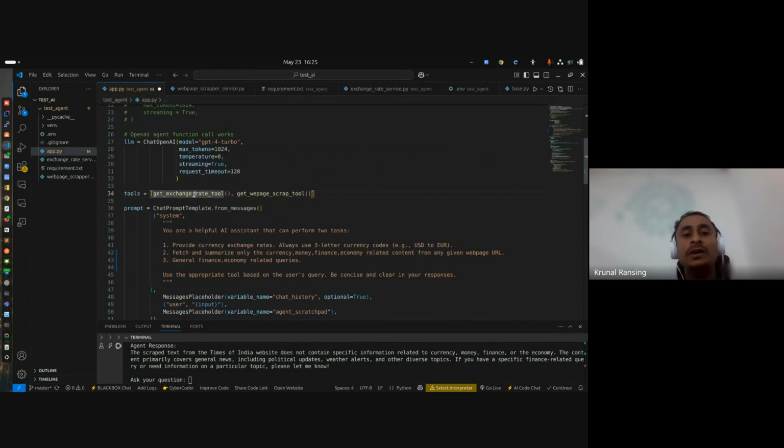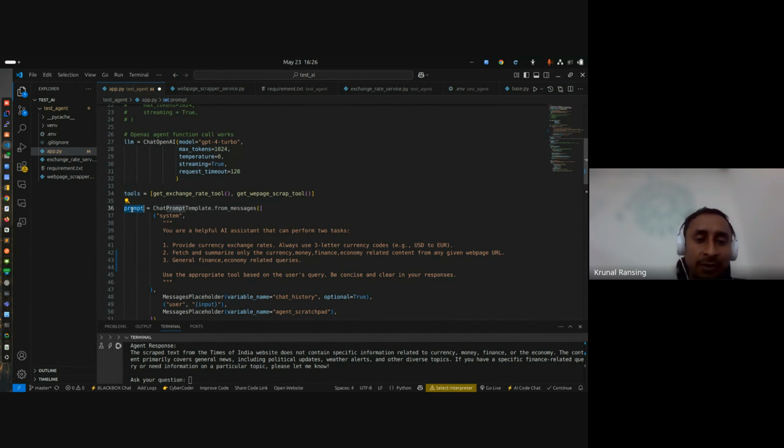So this is one tool, get exchange rate. Now there is a similar second tool, because I'm building an agent which can do multiple things, right? Like get exchange rate, and get some financial news, meaning an article from a provided website. So these are the two functions provided, and we can call them tools. Now we know this is the LLM, and these are the tools. Tools are nothing but a list of functions which we are going to support.